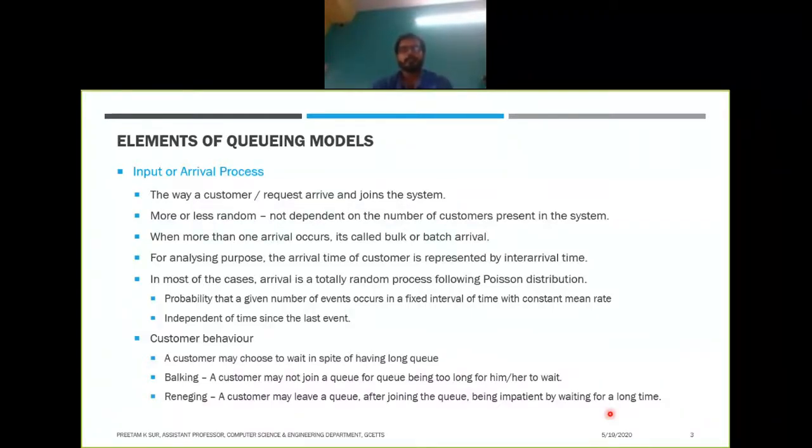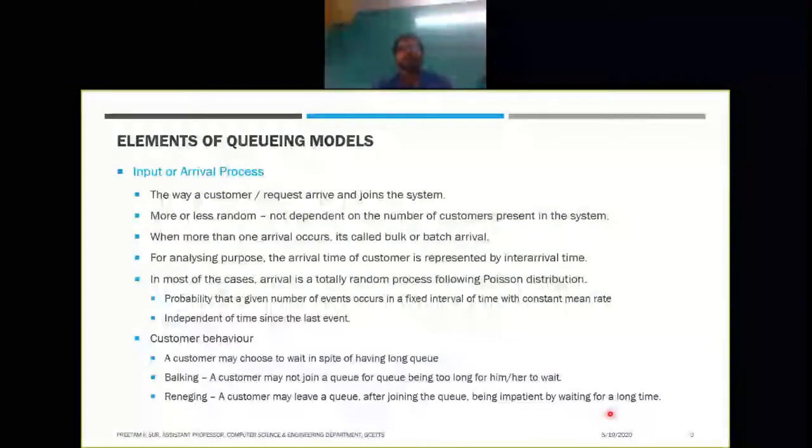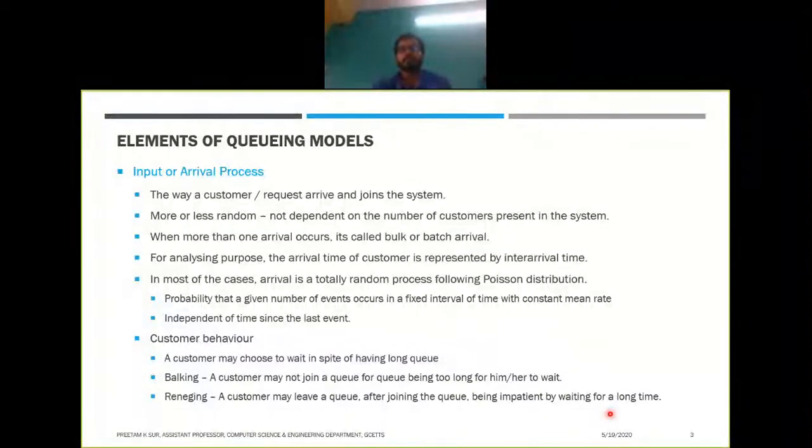Like, most of the time, if you go to some renowned bank counter where there is a very long line just to print the passbook, you will find that many people get annoyed, because printing a passbook is not a very essential service. So they get out of the queue after waiting there for a long time. This kind of behavior is called reneging.